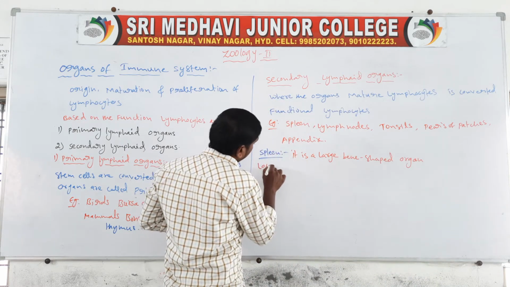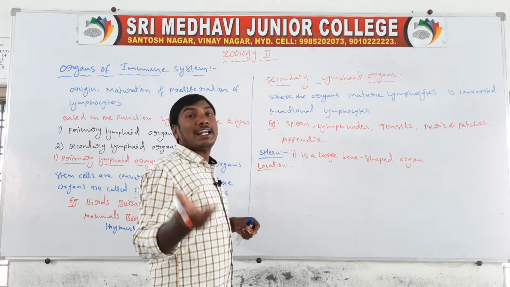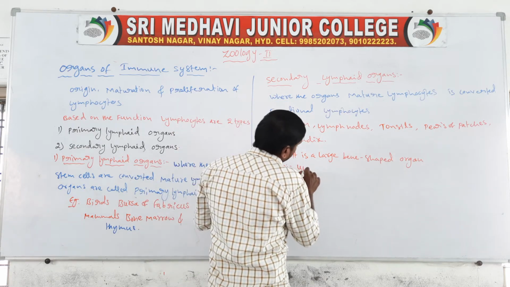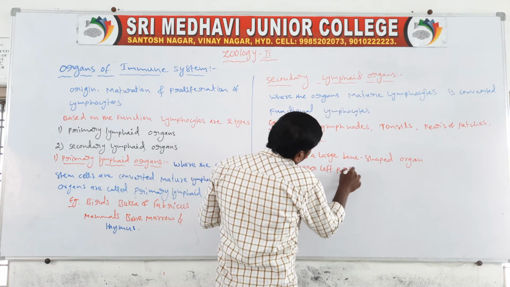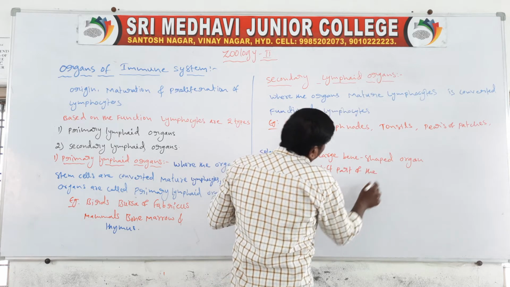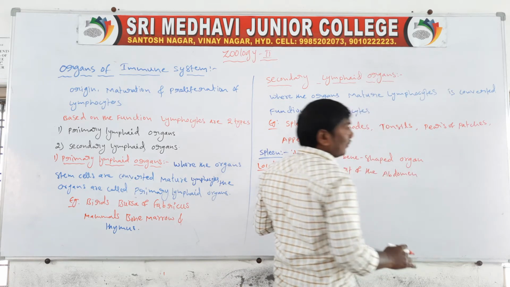Location. They are located in the upper left part of the abdomen, below the diaphragm.